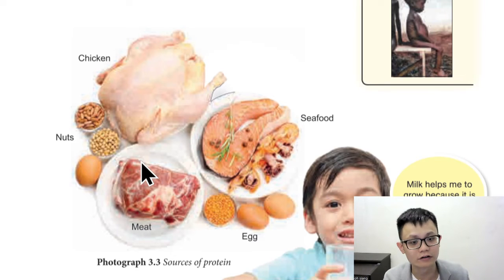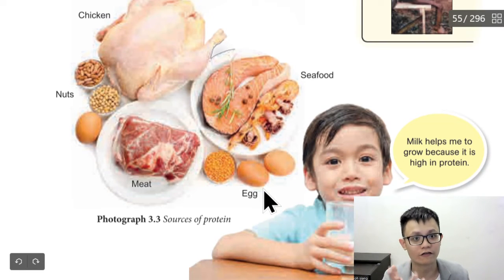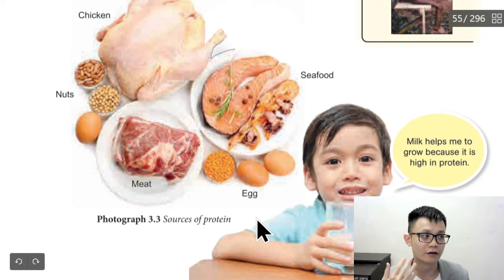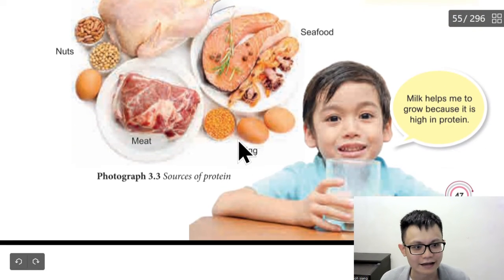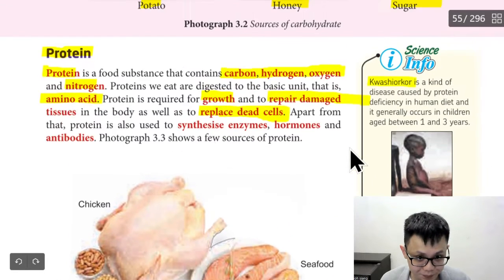And the egg also, if you want to be healthy, don't fry the egg, okay? Half boil or full boil egg is very good. Then you can become strong and big. Then go and exercise. After eating the egg, go and exercise. And it also helps a person to grow.